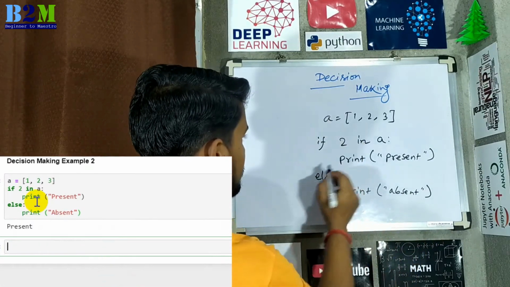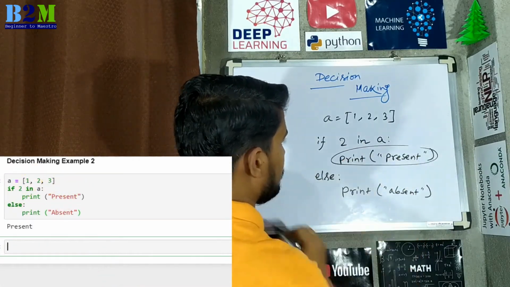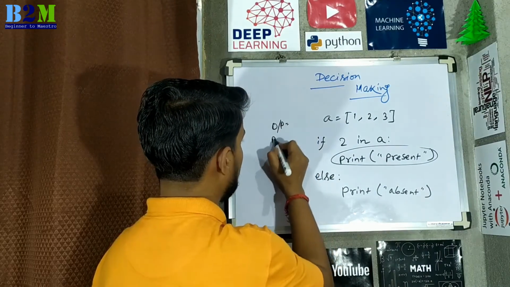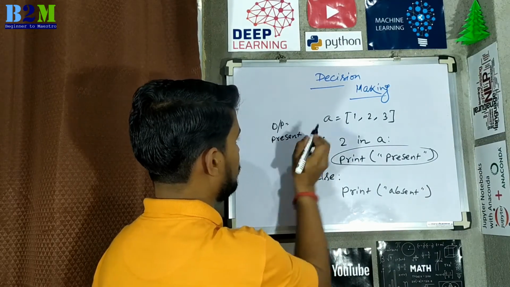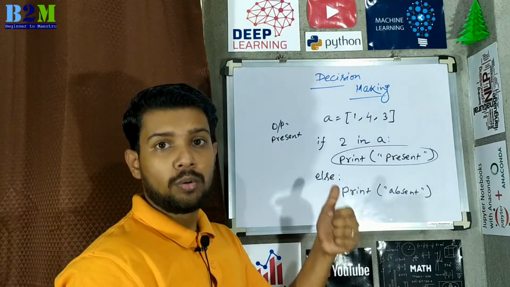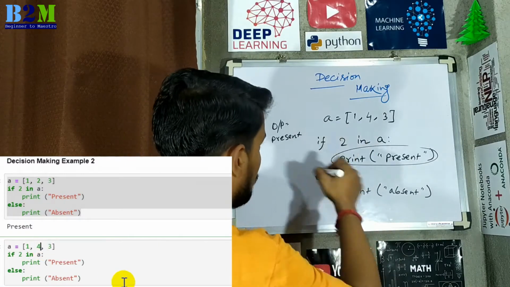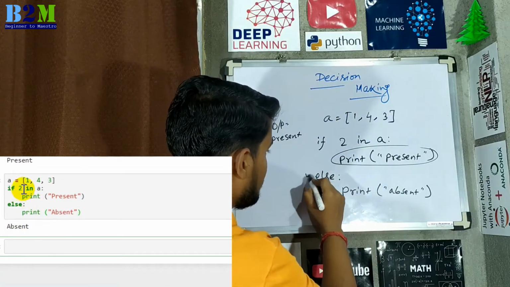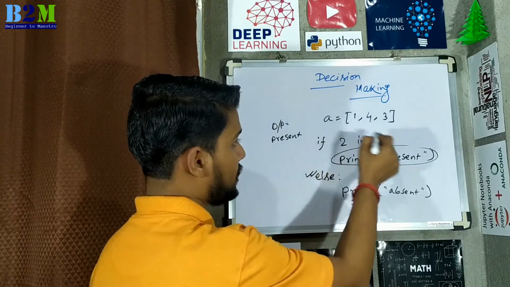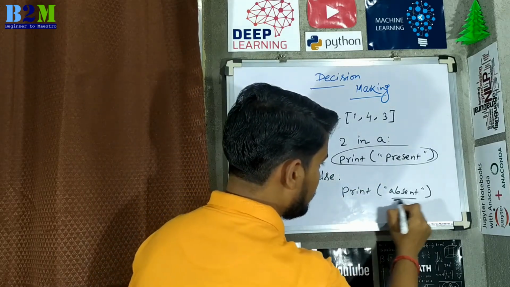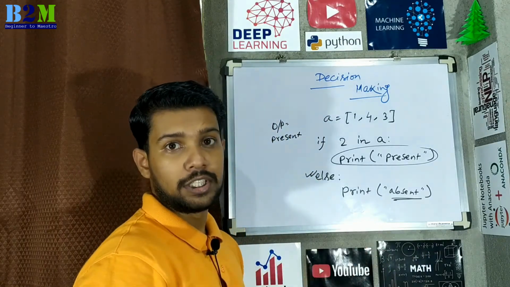So for this case, this part will be printed. So output will be present. So now if you change this 2 value by another value, 4, then for this condition it will only execute the else part, because 4 is not present in the list A. So that's why it will print absent for this condition.